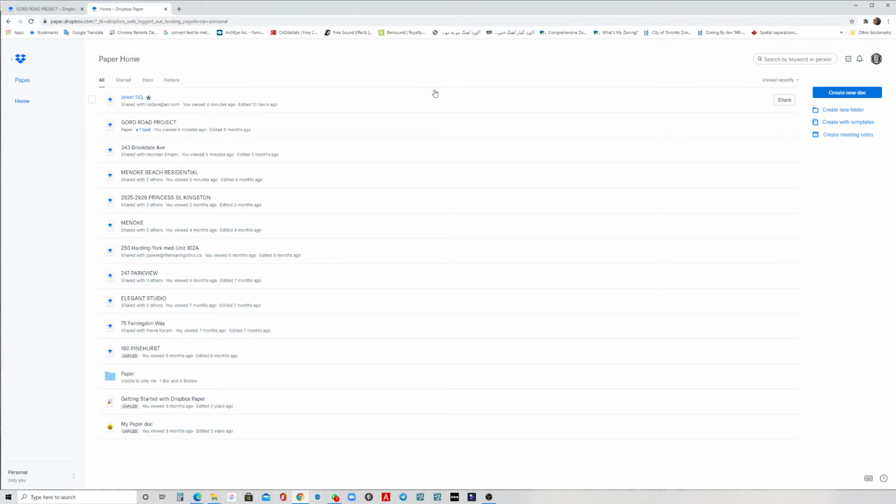As you know, Dropbox gives you 2 GB of free space on any account, and then you can make your document and share it with everyone you like, and you can allow them to add their friends, their co-workers. So it's a very good platform to make communication between everyone.